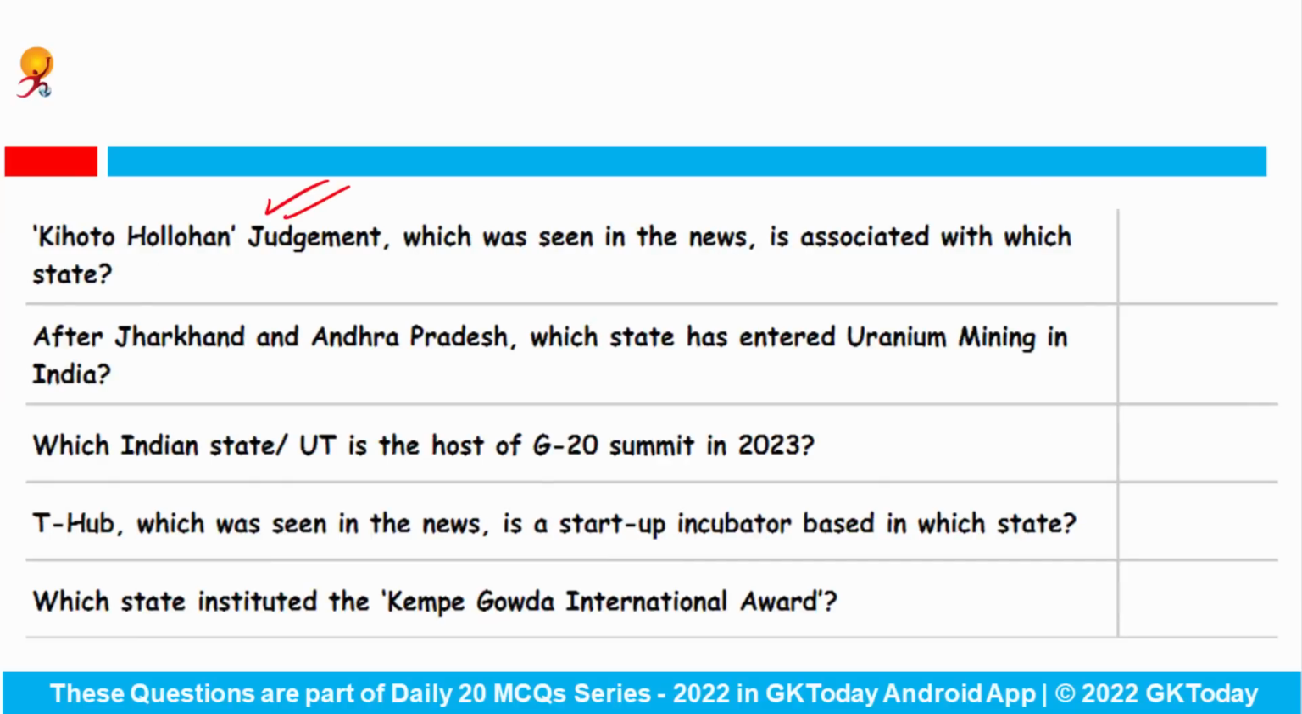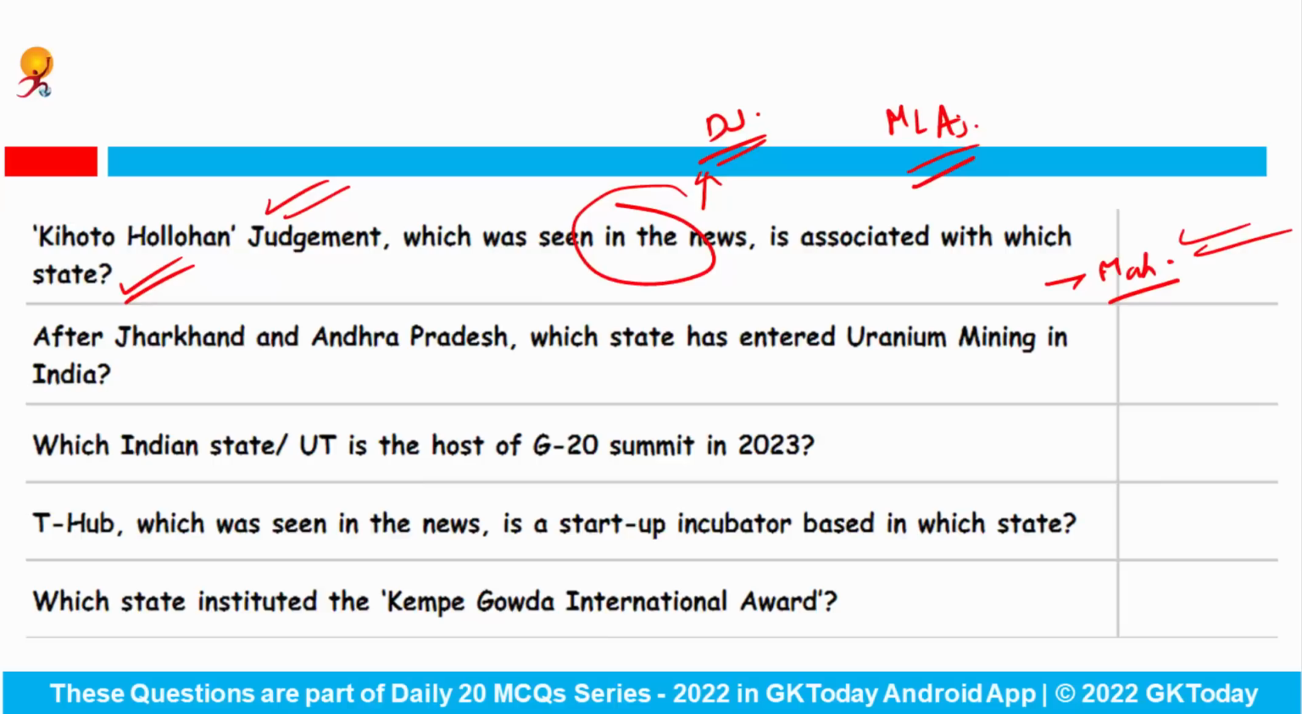Kihoto Hollohan judgment, which was seen in the news recently, is associated with which state? Amid the political crisis in the state of Maharashtra, the role and powers of the deputy speaker are being discussed. In the landmark judgment of Kihoto Hollohan versus others, the Supreme Court upheld the sweeping discretion available to the speaker in deciding cases of disqualification of the MLAs. Okay, so this is related to the state Maharashtra.